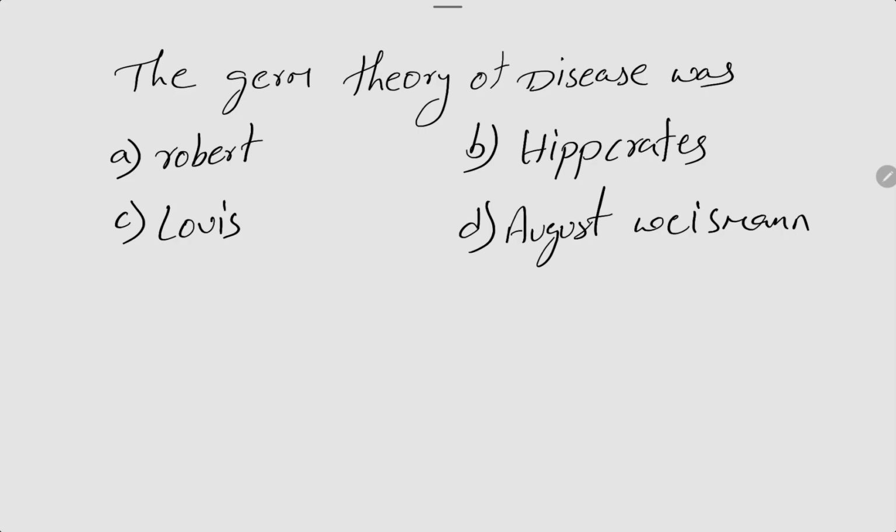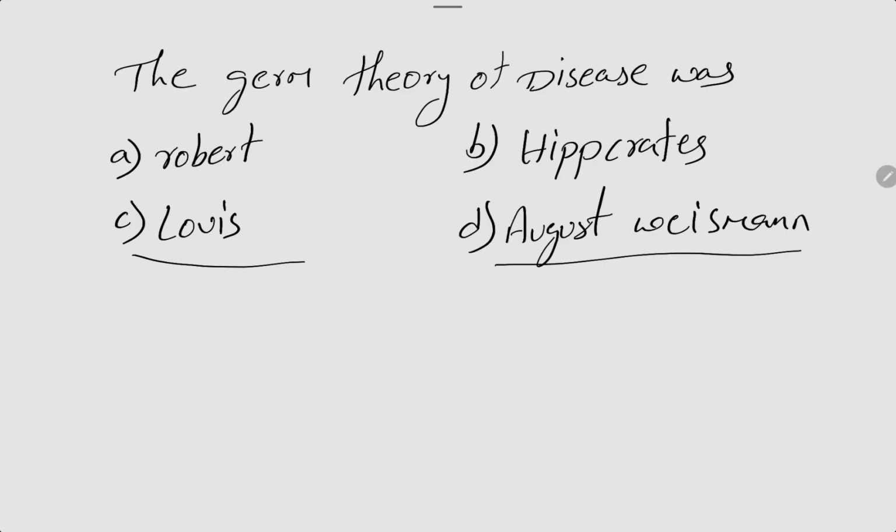The next one is the germ theory. The germ theory of disease was pronounced, otherwise developed, by whom? Options are option A, Robert Koch, option B, Hippocrates, option C, Louis Pasteur, option D, August Weismann.